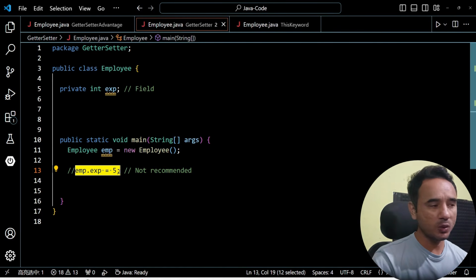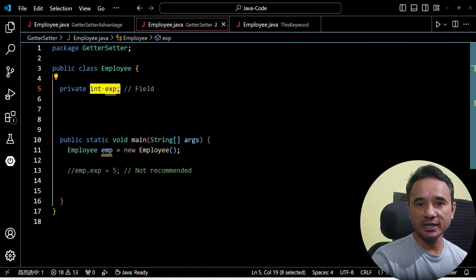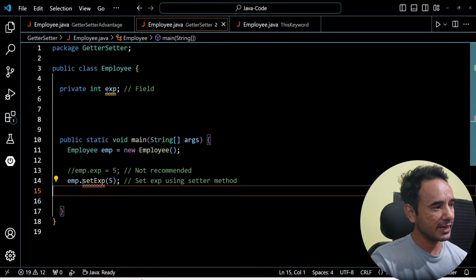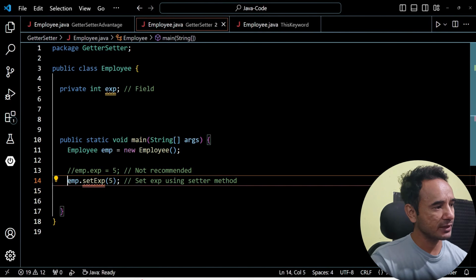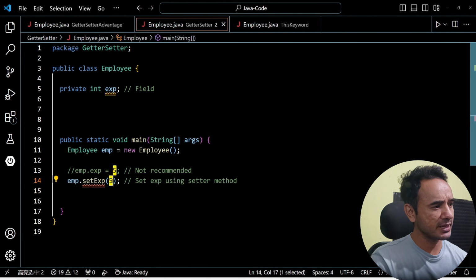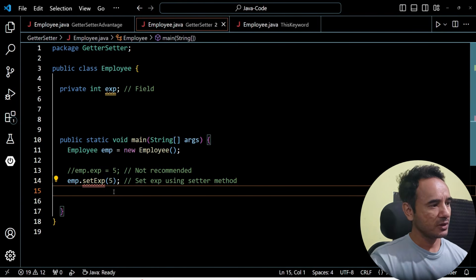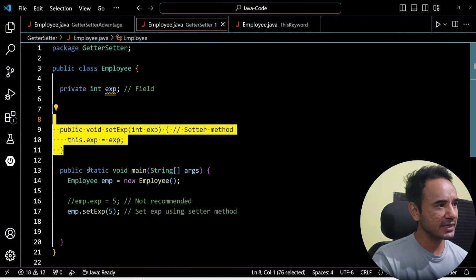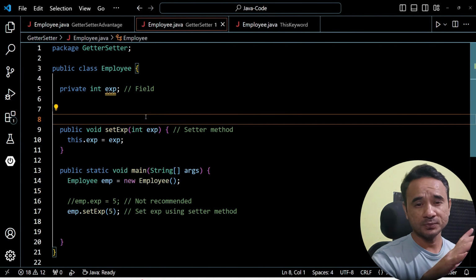To set the value of the above experience field, first we will call the setExperience method like this from the object, and then we will pass the experience as an argument here. Now we will define this setExperience method inside the Employee class.